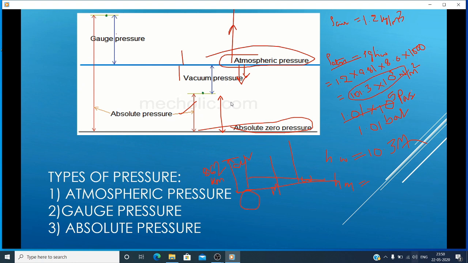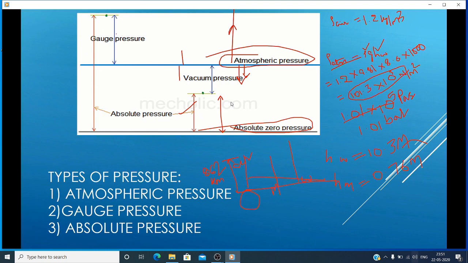Same thing, if you want to find out the mercury height, you know the atmospheric pressure, that is 101.3 into 10 to the power of 3 Newton per meter square, that is equal to 13,600 kg per meter cube, the mercury density, 9.81 gravity, into height of the mercury. So you have to find out the height of the mercury, that will become 0.76 meters. Clear? Or 760 mm.